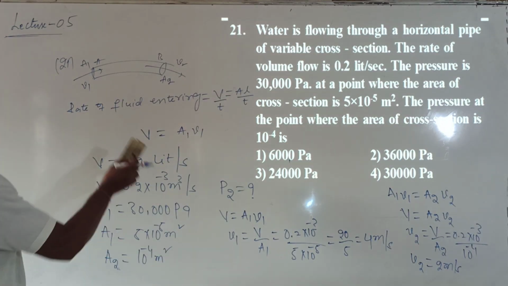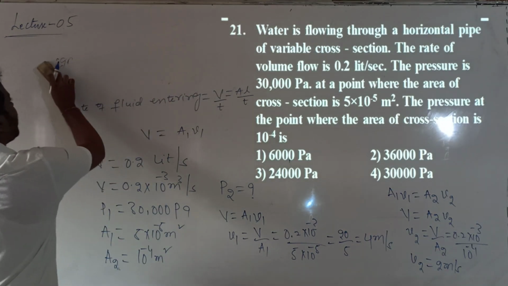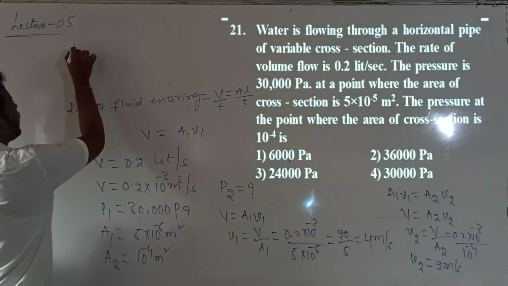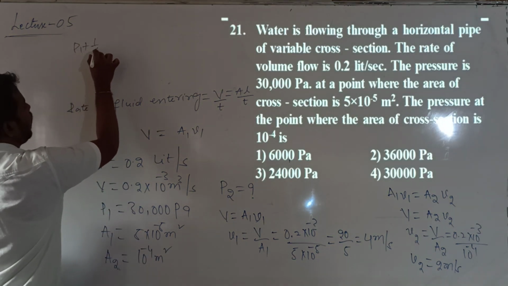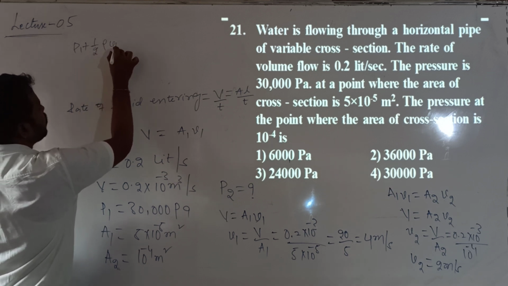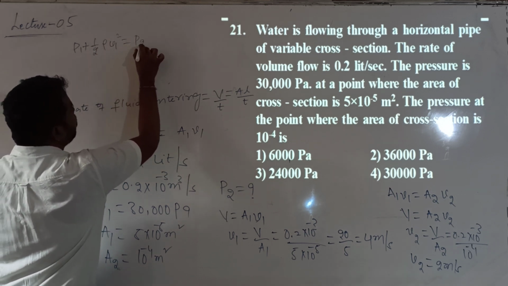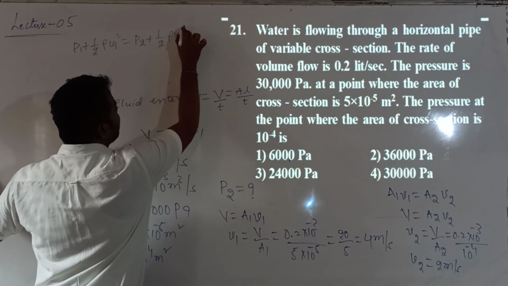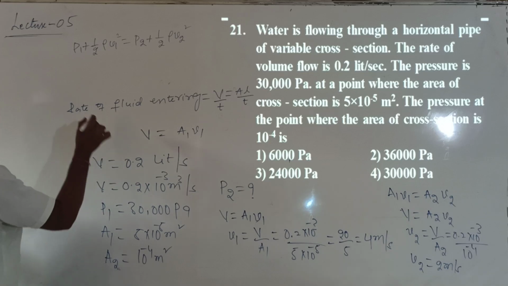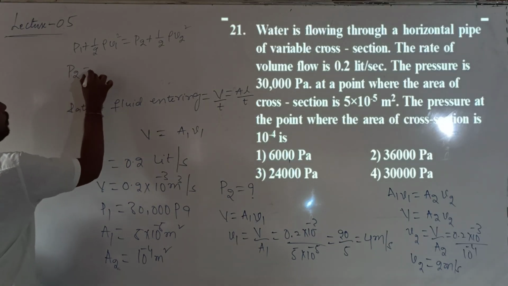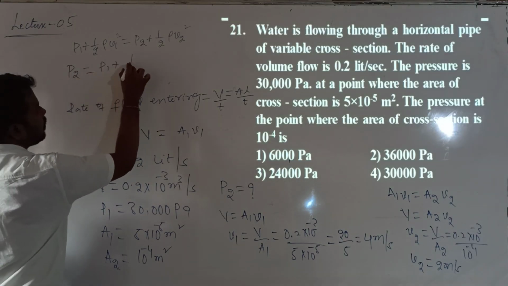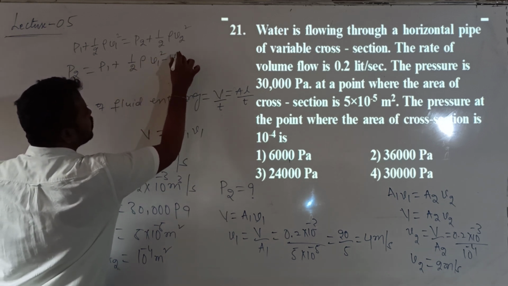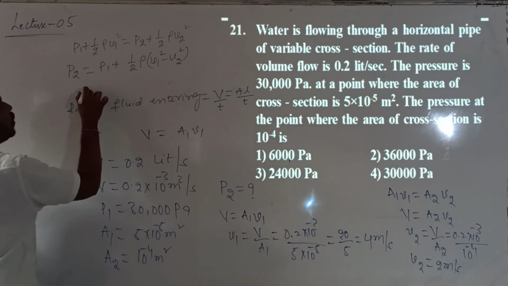When I have the V1 value and V2 value, can I apply Bernoulli's theorem? According to Bernoulli's theorem, what can I write? P1 plus half into rho into V1 square is equal to P2 plus half into rho into V2 square. Correct? P2 value now I want to calculate. P2 is equal to P1 plus half into rho into V1 square minus V2 square.